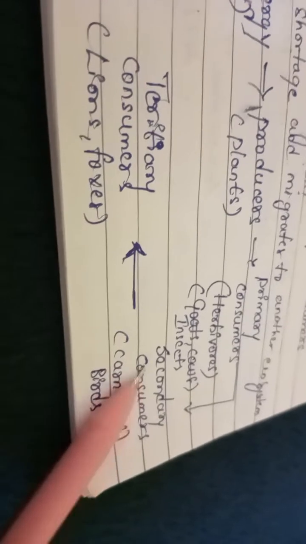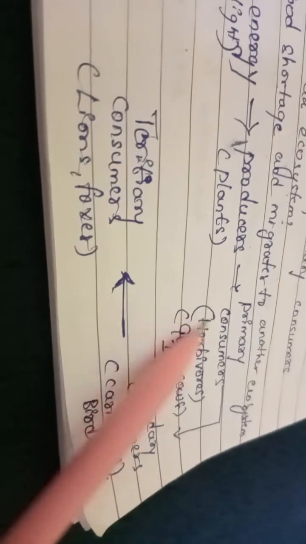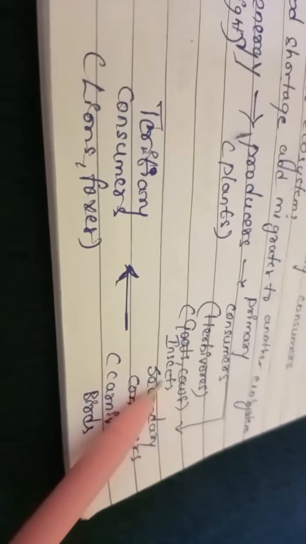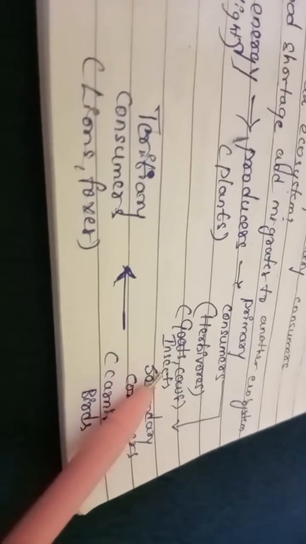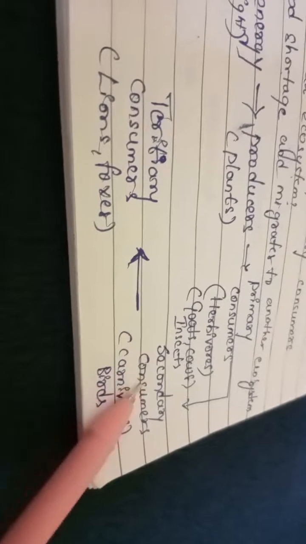Why? Because these secondary consumers have no food in the form of primary consumers like goats, cows, insects. If goats, cows, insects die, secondary consumers will have no food in the ecosystem.